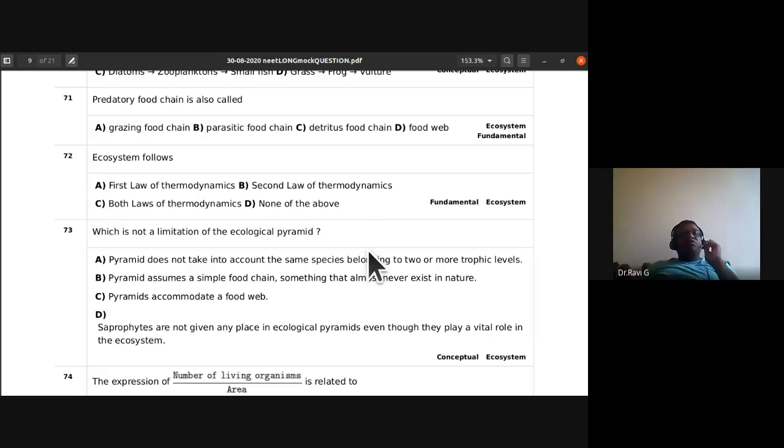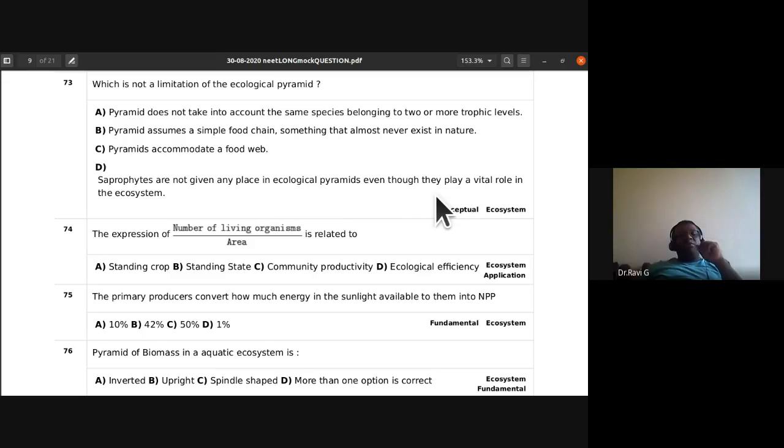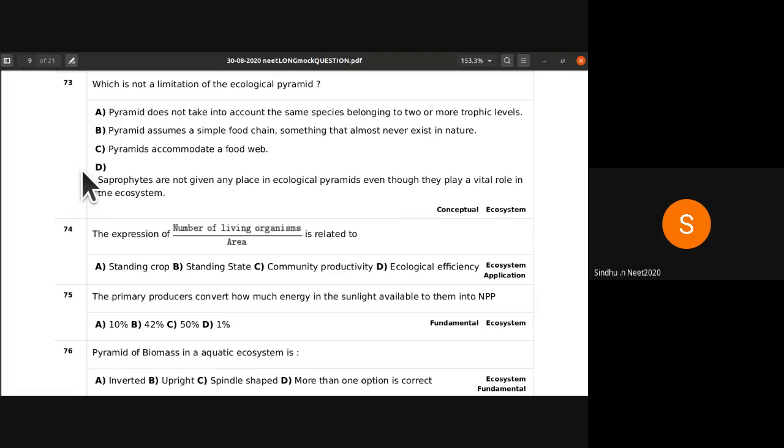Okay, which is not a limitation of the ecological pyramid? Pyramid does not take into account the same species belonging to two or more trophic levels. Pyramid assumes a simple food chain, something that almost never exists in nature. Pyramids accommodate a food web. Saprophytes are not given any place in ecological pyramids, even though they play a vital role in the ecosystem. So, which is not a limitation of the ecological pyramid? C, sir.